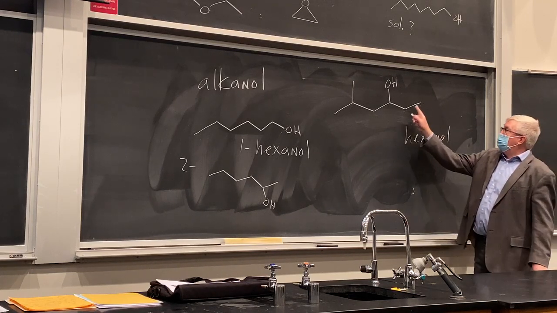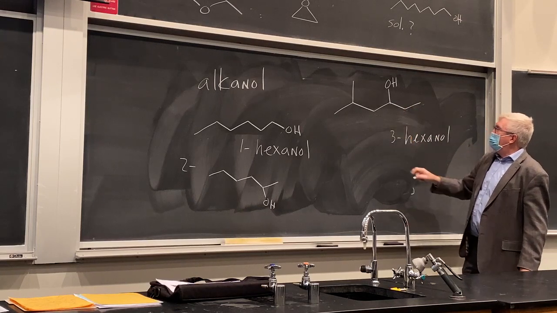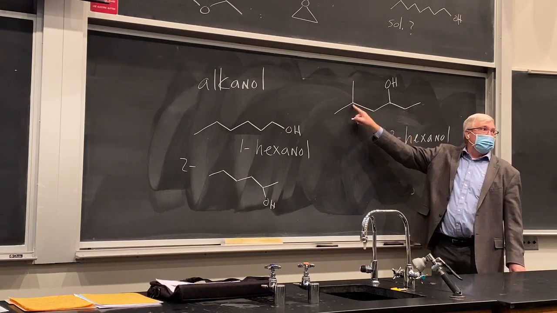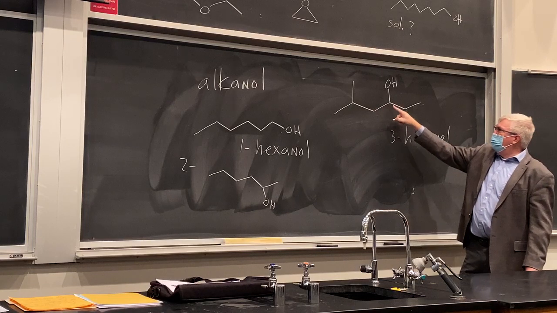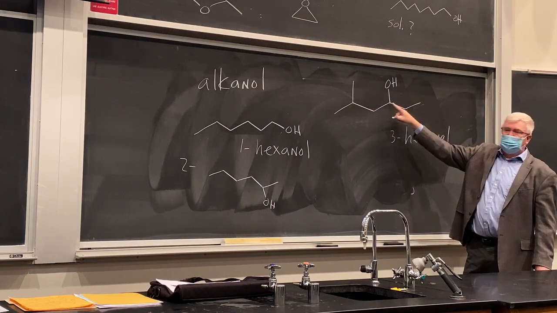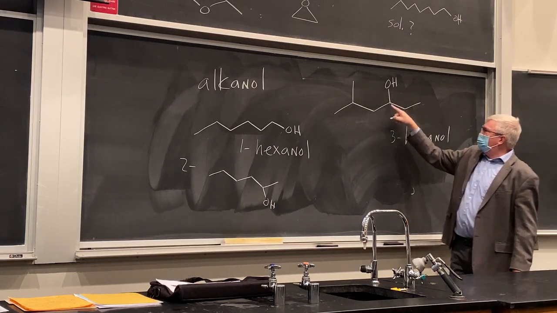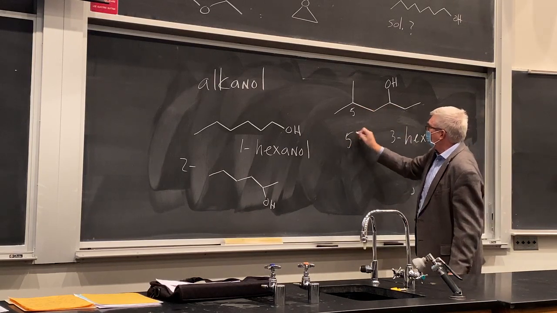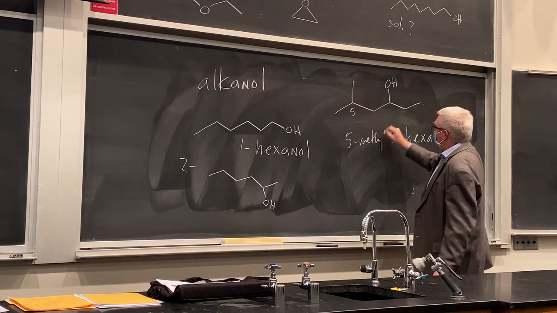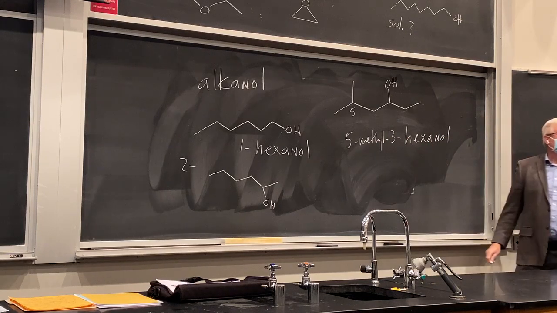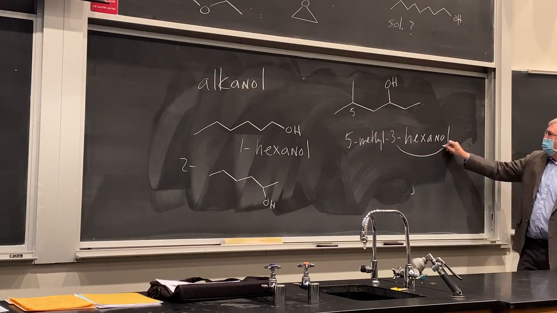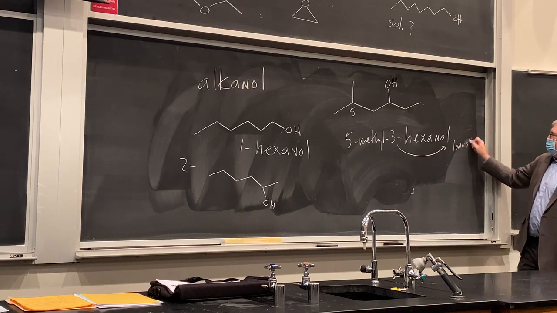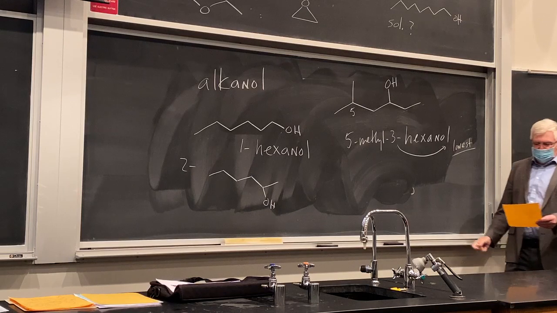Which is kind of surprising because this is a 3-hexanol. It's not a 2. You could say, oh, we've got a methyl at the 2 position. That should be 2. That breaks the tie. That's the lowest number overall. No, now we have this priority rule with the alcohol getting the lowest possible number. So this is 3,4,5-methyl, 3-hexanol, okay? So the lowest number goes to the alcohol, okay? That's the difference now, I think, in the naming.